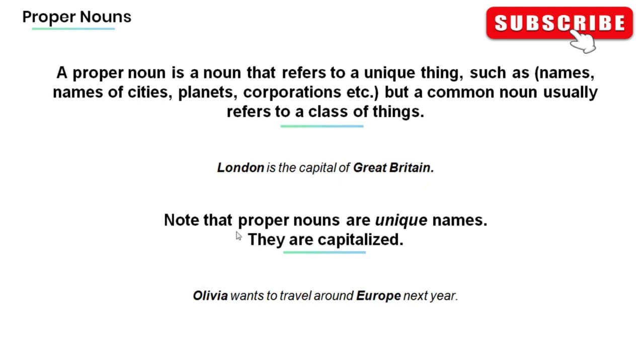Also note that proper nouns are unique names, and so they are capitalized. So for example, here we have Olivia wants to travel around Europe next year. The word Olivia is a unique name, so it's capitalized. The same with the word Europe.